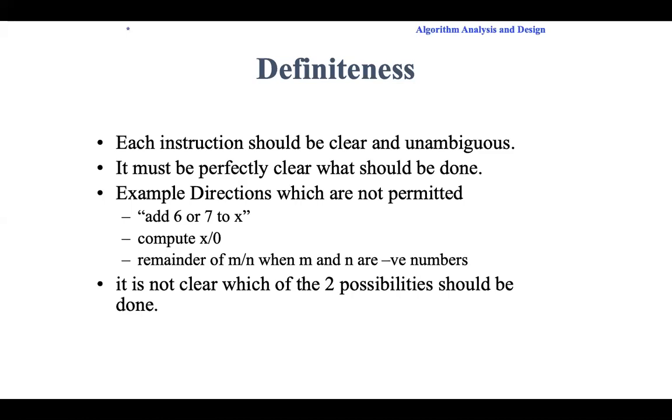For example, you should not write "add 6 or 7 to x." That's not clear. Or "compute x divided by 0." These kinds of things should not be there in the algorithm. Whatever you are writing, you should know clearly what you are writing, and whoever is reading it should be able to understand it very easily. Never keep any ambiguity in the instructions. It should be definite.